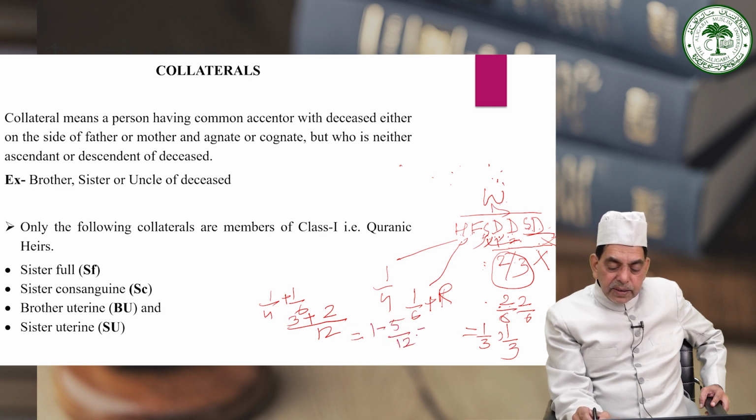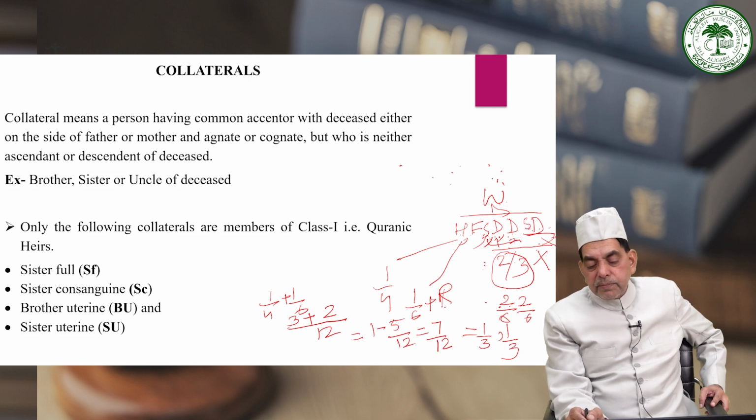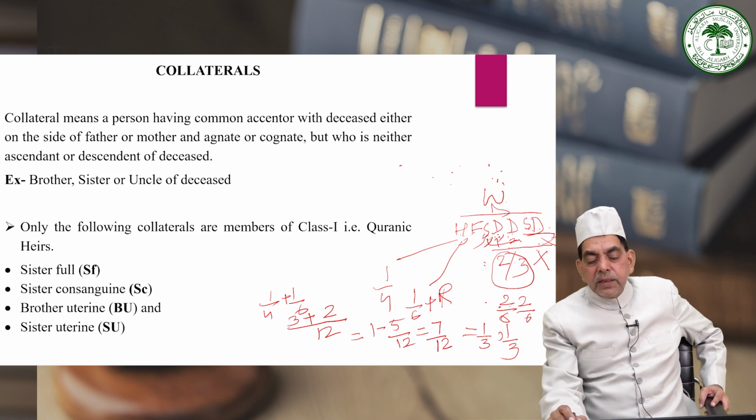So 7 by 12 will be left as a residue, and this residue will be distributed among the members of the residuary class. And here in this given example, members from the residuary class are 3: son, daughter 1 and daughter 2 of the deceased, and therefore these 3 members will divide the residue.